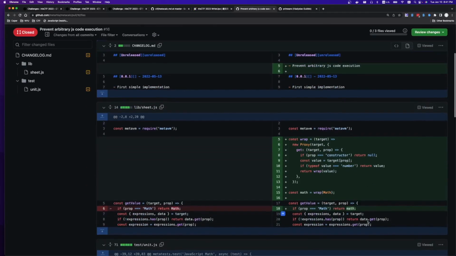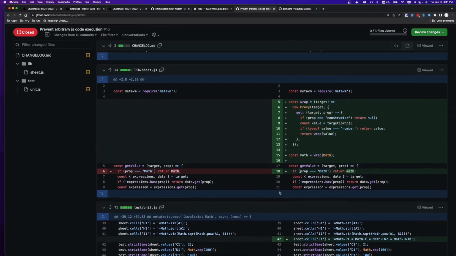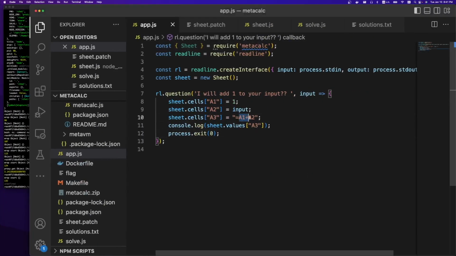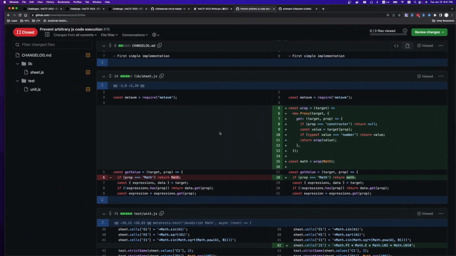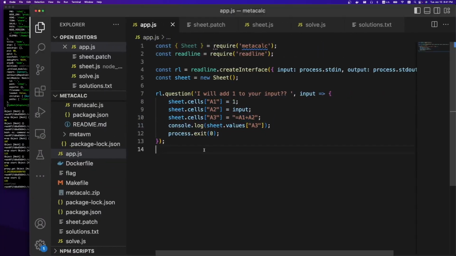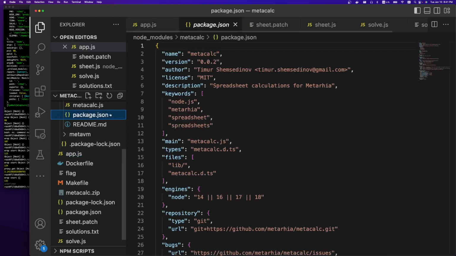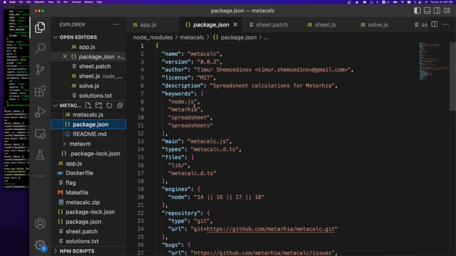One thing to note, the reason that exploit worked: you're allowed to execute arbitrary JavaScript in these cells. This is essentially doing an eval, but it's actually being executed in this meta VM. We can't see it here, but there's another package installed called meta VM. Metacalc depends on meta VM. So this is some virtual machine sandbox sort of thing, and ideally you wouldn't be able to escape out of the VM. This challenge wasn't about escaping the VM, it was about finding a bypass for their fix.